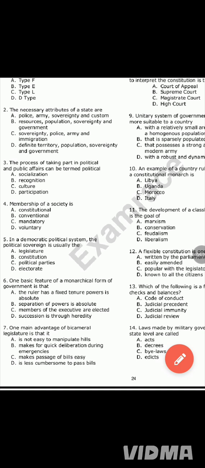Question number 5. In a democratic political system, the political sovereign is usually the dash. Option A, legislature. Option B, constitution. Option C, political parties. Option D, electorate. Whenever you are asked about the political sovereign, there is a difference between the legal sovereign and the political sovereign.